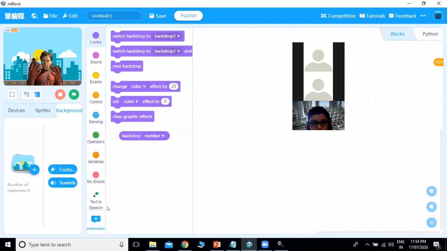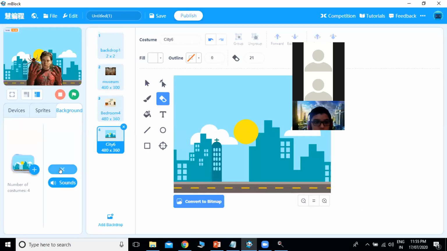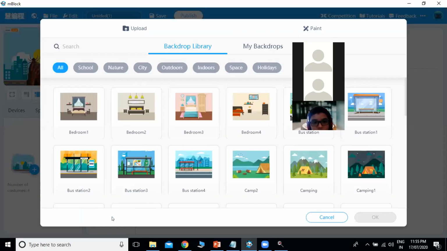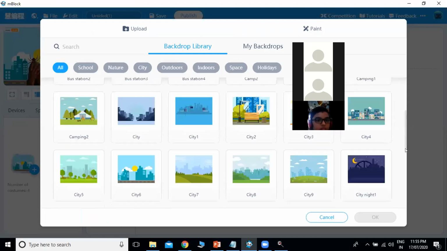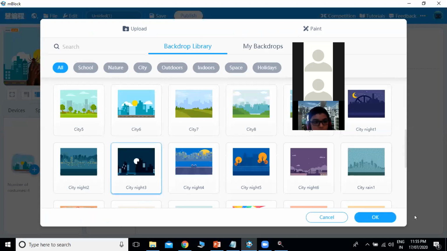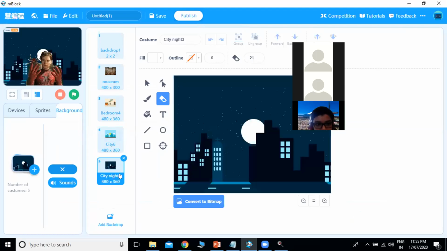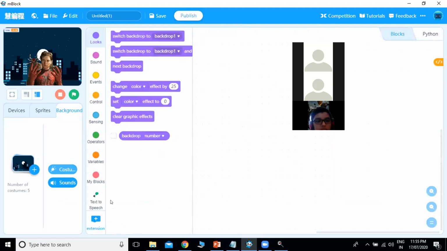Okay. Also we need, if you go for costume, it changes from day to night. So we'll add one more, that is night one also. So I'll take this city night 3. So you can just note down what are the backgrounds I'm taking. So first I took city 6 and then I took city night 3. Okay, so I have changed the backdrop.